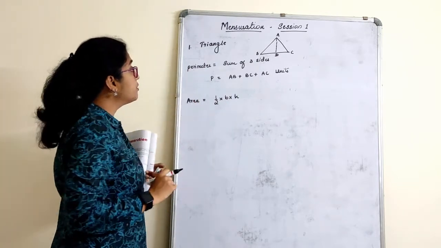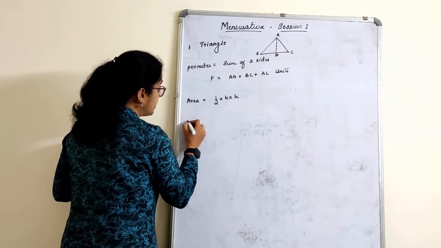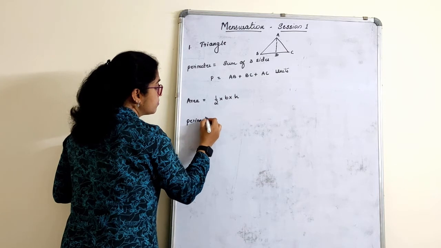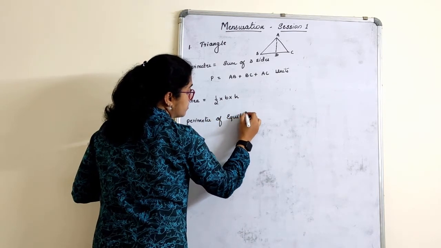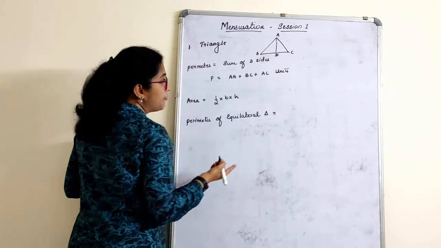So area is half into base into height. Now, this is only a triangle. So let me take the perimeter of an equilateral triangle. It is the sum of three sides.